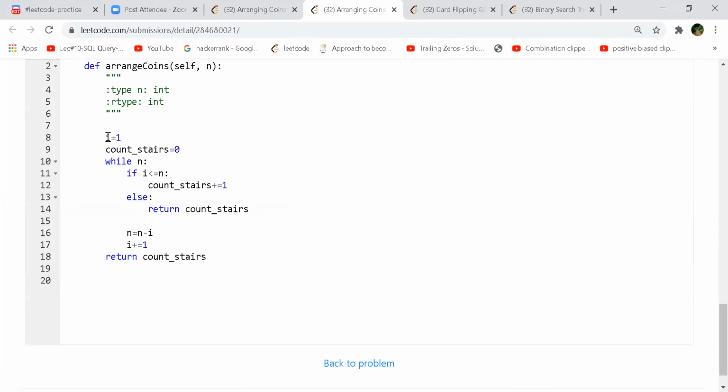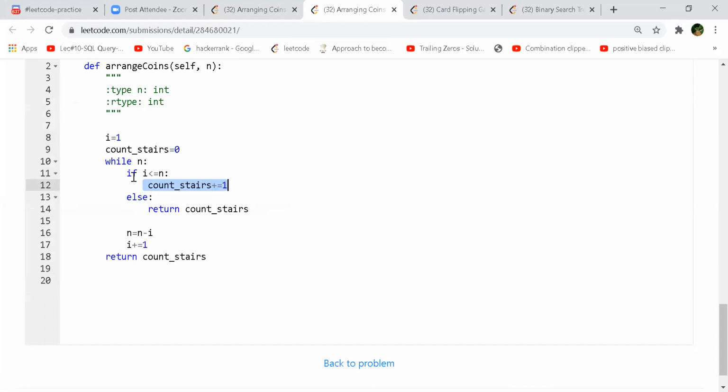Okay, let's see. So i is 1 here, and the count of stairs is 0. Now, as long as we have coins, we check every time whether the number of coins is lesser than n, so that we can build that particular staircase, whatever the number is. We increase it by 1.